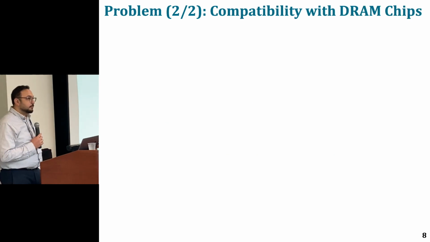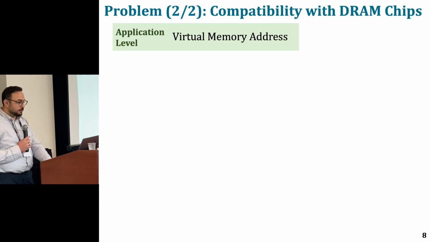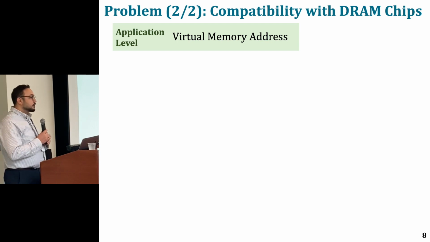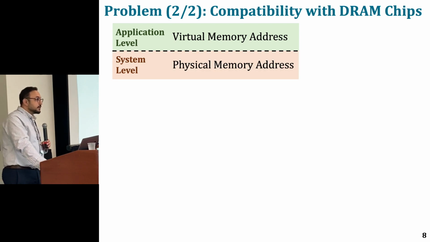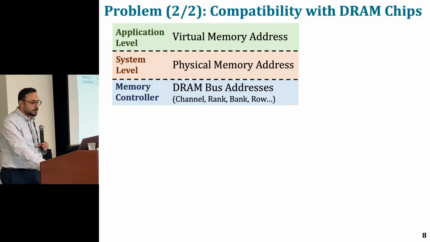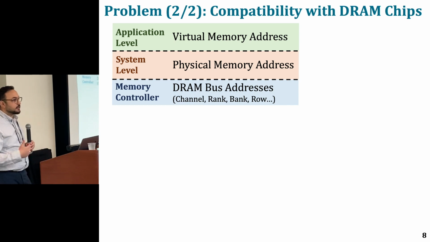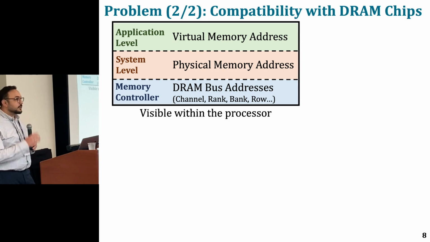The second problem is compatibility with commodity DRAM chips. I'd like to take a step back and revisit how we access memory today. At the application level, we use virtual memory addresses. And when we go to the system level, these virtual memory addresses are translated into physical memory addresses. And then in the memory controller, we parse these physical memory addresses to identify which channel, which rank, which bank we need to go to in the DRAM chip. All these translations are visible within the processor.